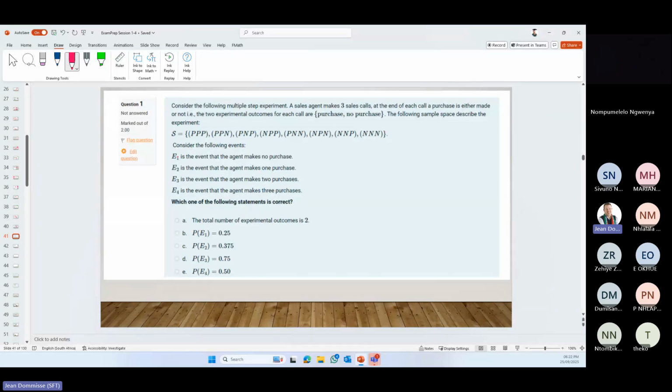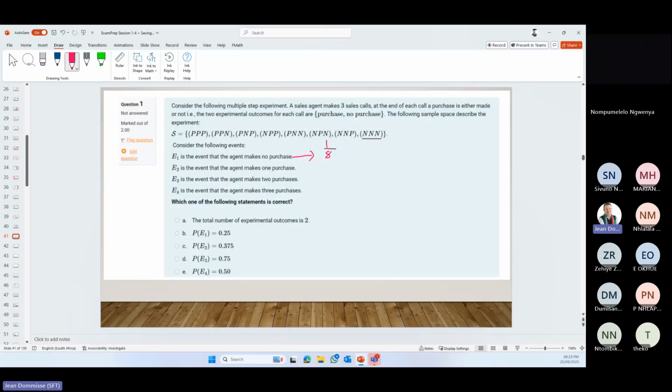So they ask us a few things. Consider the following events. Event 1 is the event that the agent makes no purchase. And so if you look at no purchase, there's only one of them. So it will be 1/8.